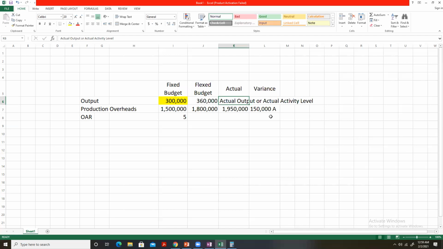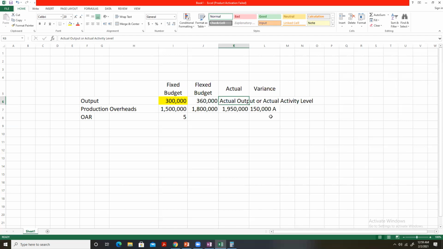Businesses prepare budgets, and when they compare their actual results with what they budgeted at the start of the year, they end up finding variances.